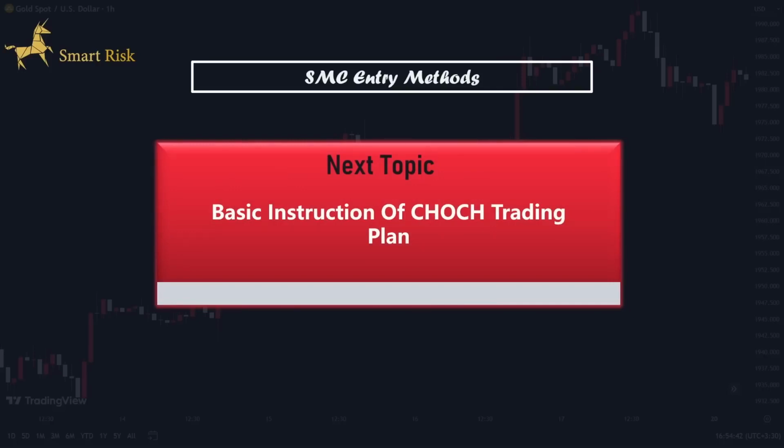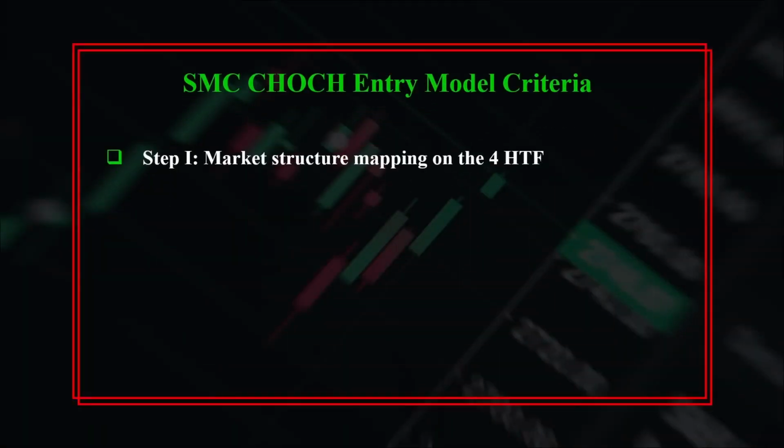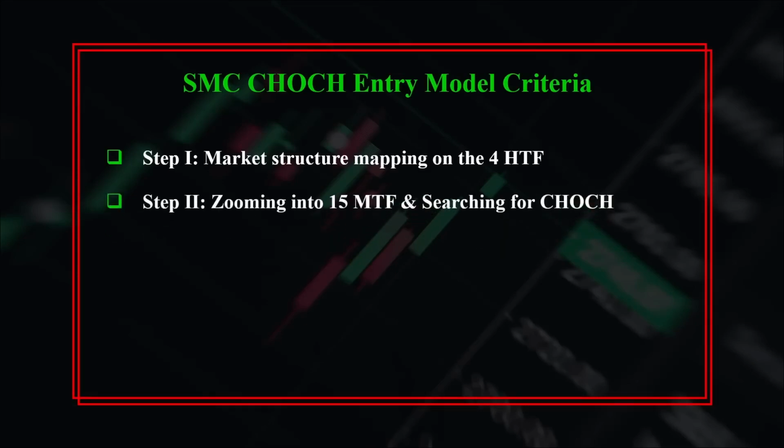Now, let's delve into the basic instructions that should be considered to properly implement the change of character in our trading strategy. Firstly, we should conduct market structure mapping on the 4-hour time frame and highlight unmitigated areas of interest and wait for price to tap into the 4-hour time frame's demand or supply zone. In the second step, we shift to the 15-minute time frame to gain a clearer perspective on the price action and search for any signs of a change of character in market behavior.